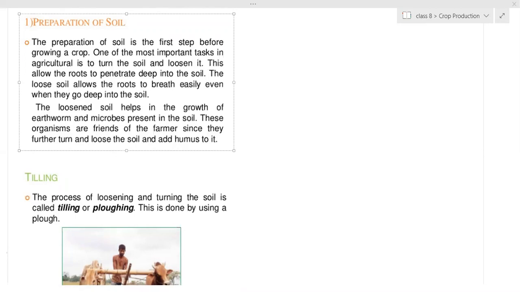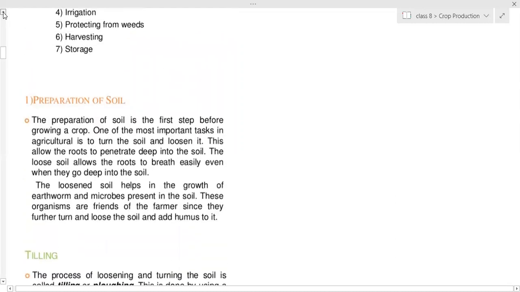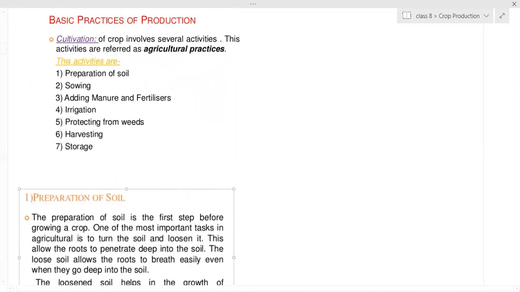Is it clear? So first write down these basic steps and then the need for preparation of soil. Ma'am, we have written this in the last class.